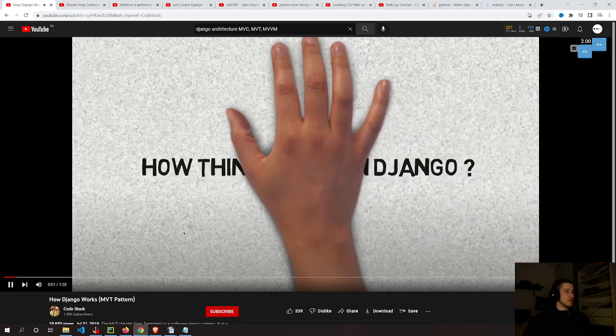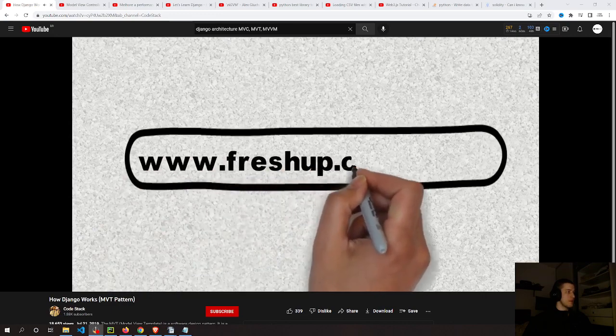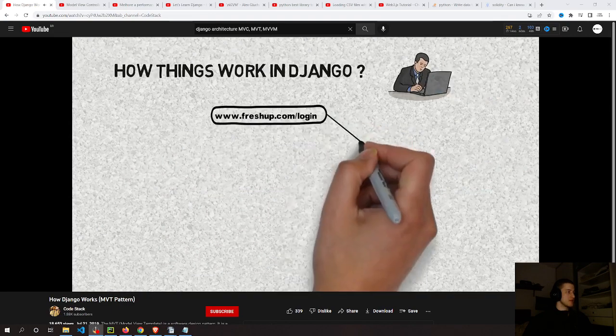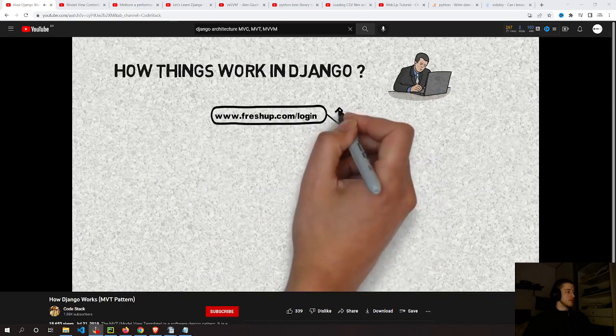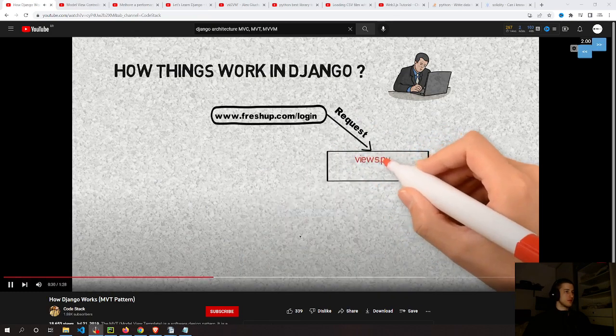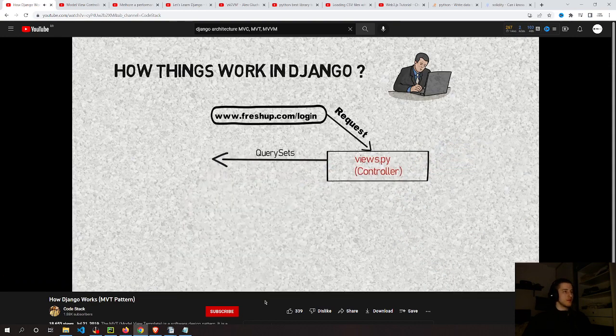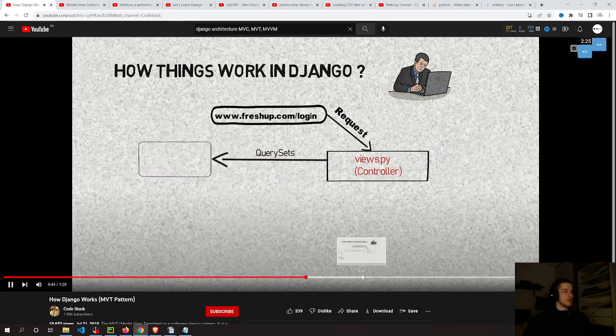Let's see how things work in Django. For example, you go to our website www.freshup.com/login. So when you hit that URL, a request will be generated, and our generated request will pass to some controllers. In Django, we call them views. So when the views receive a request, they will pass some query sets to the models. Models actually help us to interact with the database directly.